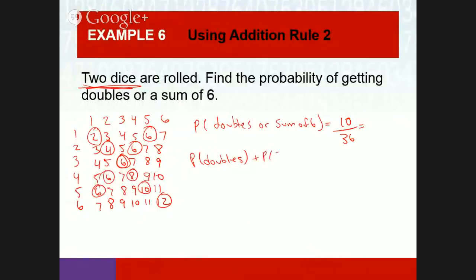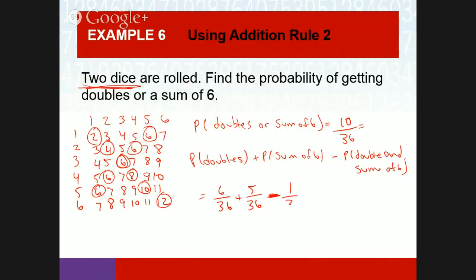Plus the probability of getting a sum of 6, minus the probability of getting doubles and the sum of 6. So here, getting doubles is 6 out of 36, plus the sum of 6, 5 out of 36, minus 1 out of 36, because this one was circled twice, which would give me 10 out of 36.